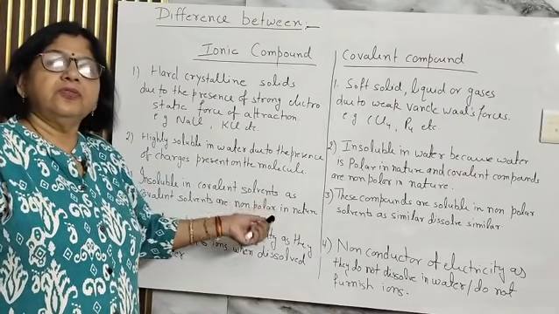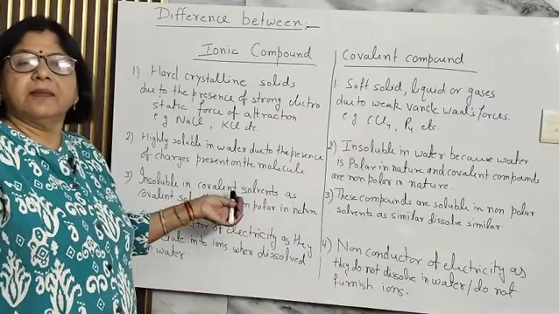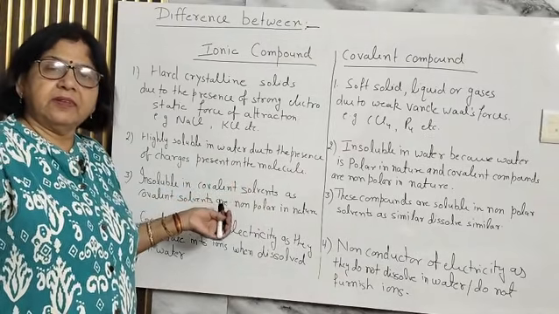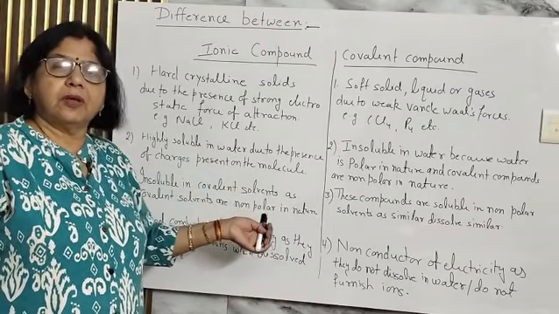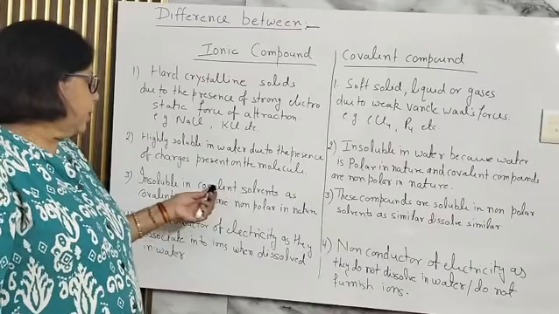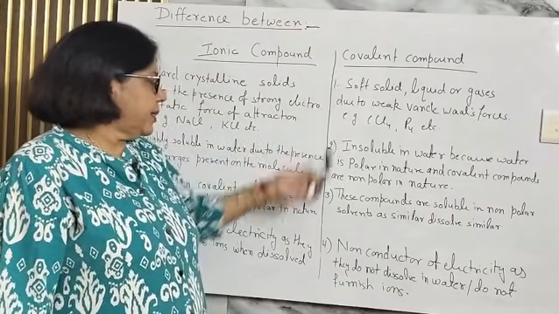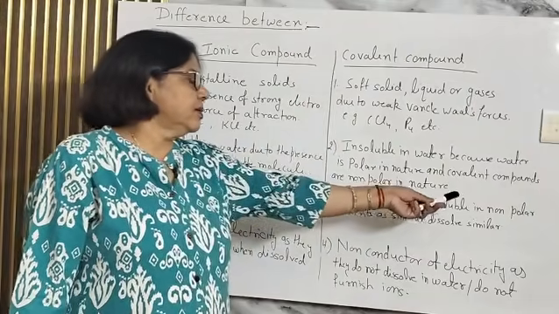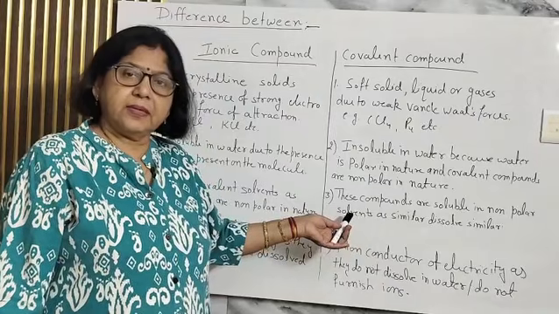So there is no charge separation in the solvent, but on the solute the charge separation is there, means positively charged sodium ion, negatively charged chloride ion. So they are insoluble in the covalent solvents. Coming to the other side, the covalent compounds are soluble in non-polar solvents, organic solvents, right?